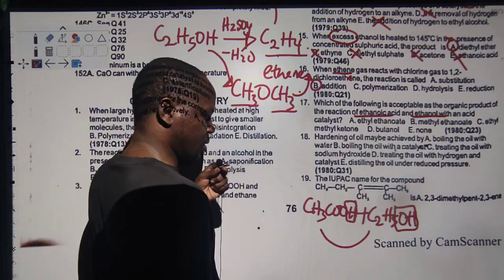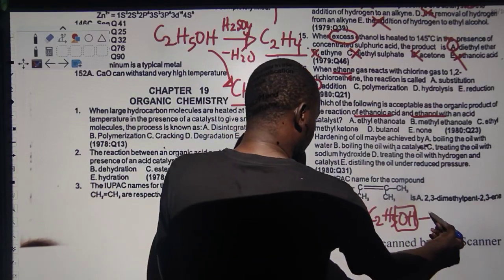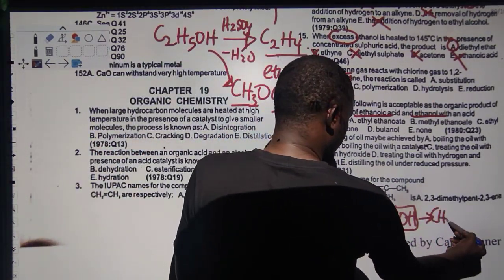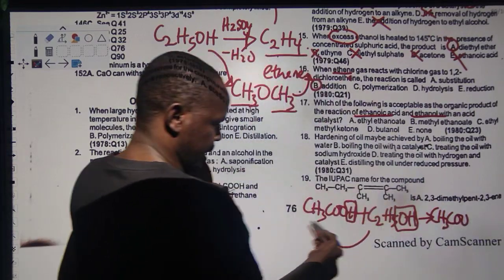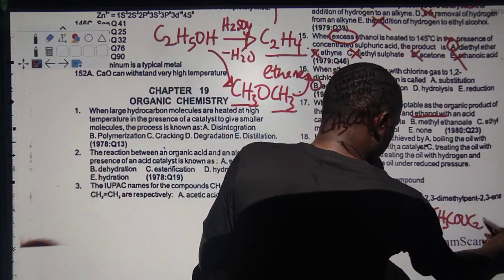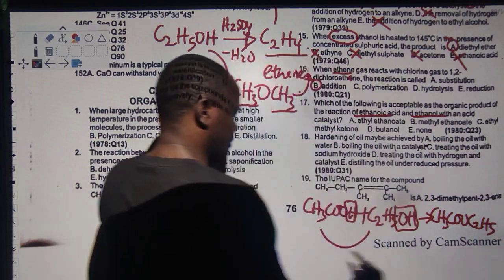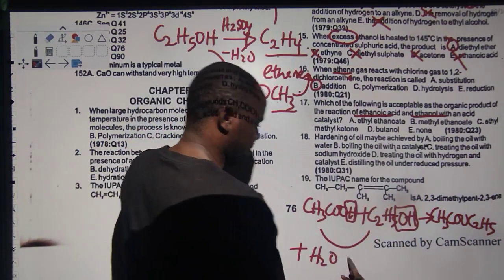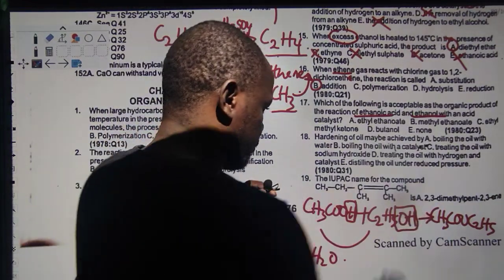So you now write the remainder. What's the remainder here, guys? The remainder is, you can see, a CH3COO from this guy, then C2H5. That's the major product. Then plus H here plus OH there, which is what? Water. So that is the reaction. So this is the major product, what you need.